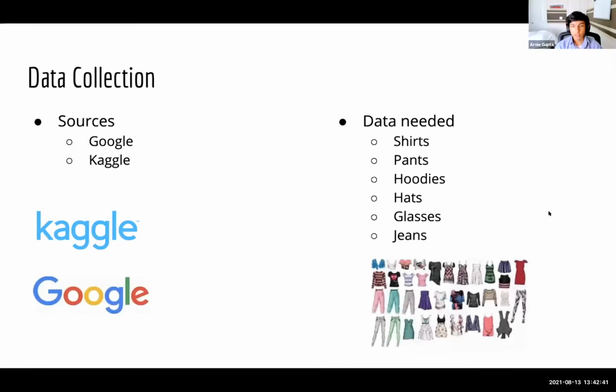To source our images, we visited Google and Kaggle. Kaggle is a website full of data sets that contain quality images. We went through a couple of the clothing data sets to find one that met our criteria. However, some had too many classes to label, while others had a limited selection. The set chosen for hoodies was scraped from a store's webpage, and it was available on Kaggle. The sets for glasses, hats, jeans, and pants were scraped from Google Images. We then filtered and processed the data as described in the next slide.